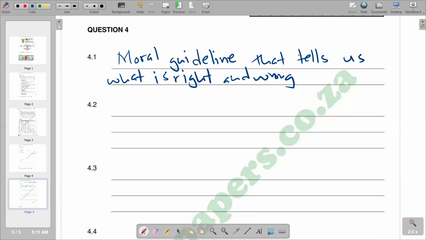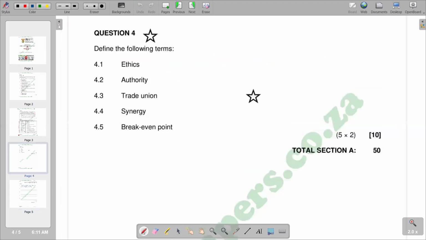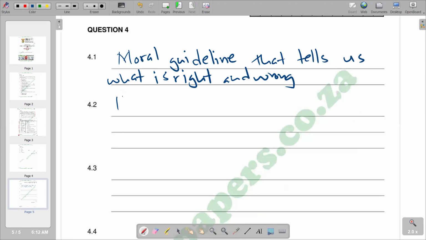So moving on to the second term that we want to define, we have authority. So we can also try to define authority. Authority basically is having the power or right to do something. So having the power or right to do something is authority. So we can define it within that context.